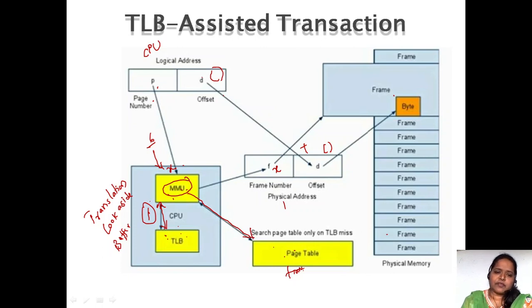If the page is there in the translation lookaside buffer, there is no need to go to the page table. Only if the page is not in the TLB will the memory management unit make a reference to the page table.